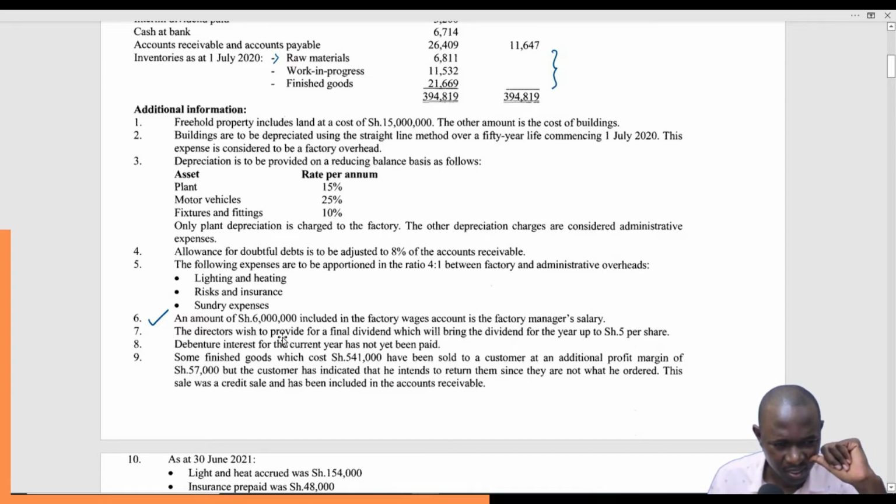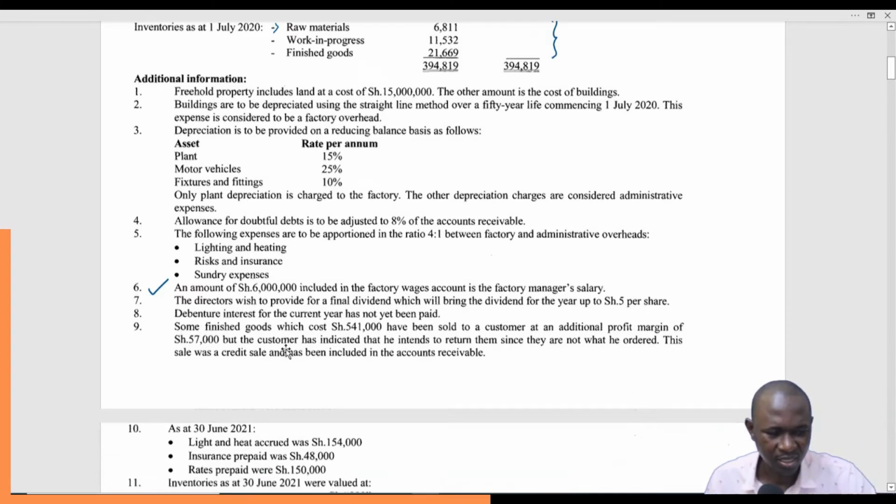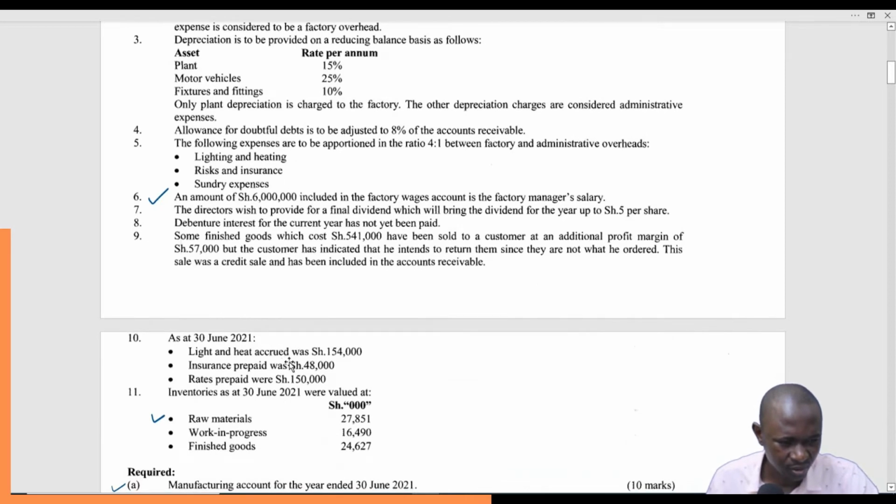And then, I think that is it. Lighting and heating accrued as of 30th June. We have some accruals. Insurance was prepaid, light and heat was accrued, and rates was also prepaid.